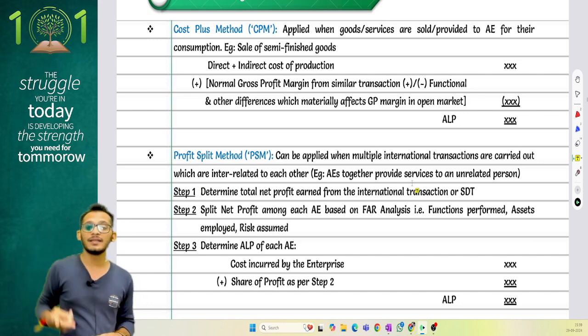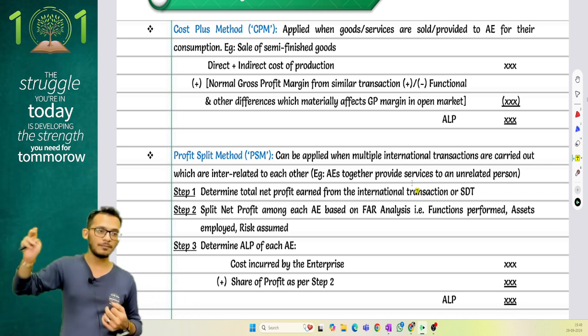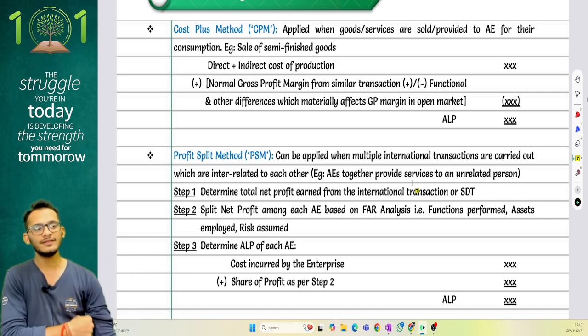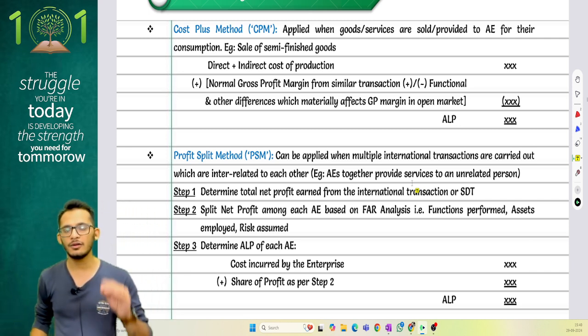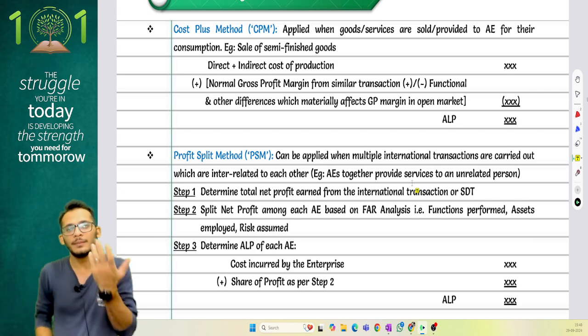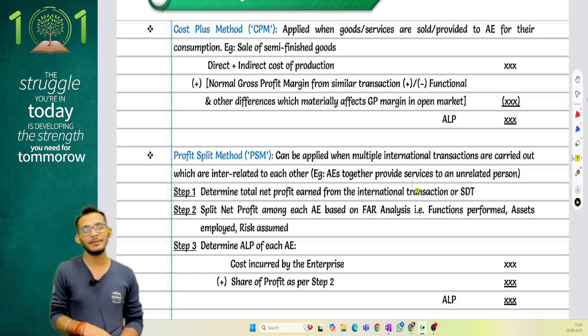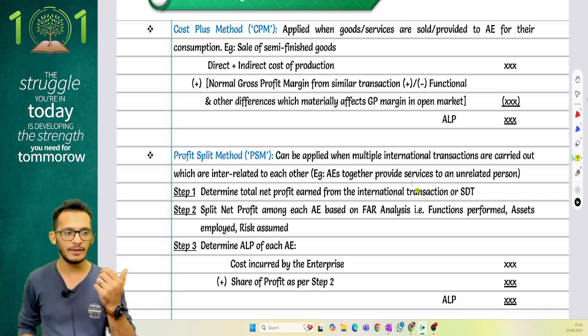See, understand, this is a reverse scenario. In the first scenario of RPM, AE is providing me services and I'm further supplying. Cost plus method is a case where I'm going to provide my services to my AE. In that case, they come and say, tell me what is the direct cost and indirect cost which you're incurring. And then add to it the normal margin which you would have charged any third party. That is the price which you should charge to your AEs. If you get that money, great. If you get anything lesser, then it will be a transfer pricing adjustment.